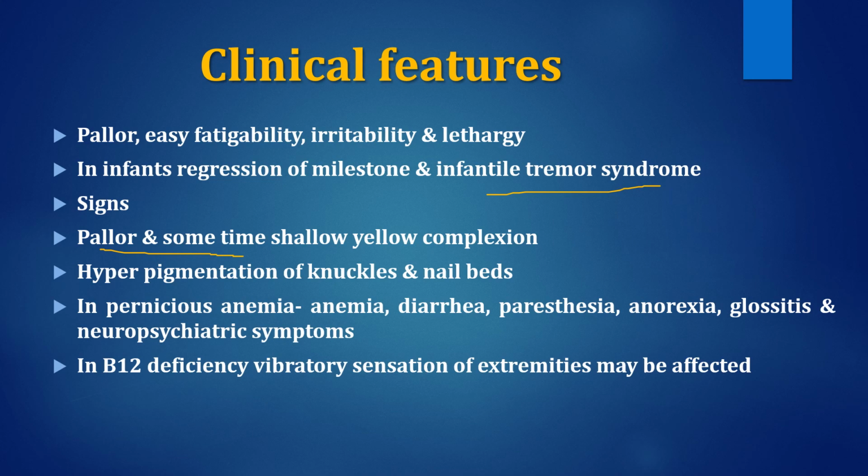Then, in addition to pallor, sometimes there may be a yellow complexion in megaloblastic anemia. Hyperpigmentation, we have also talked about it in a previous class as well. Usually in B12 deficiency or megaloblastic anemia, there is hyperpigmentation of knuckles and nail beds. If there is pernicious anemia like juvenile pernicious anemia, then other features like diarrhea, paresthesia, glossitis, or neuropsychiatric symptoms may be present. And specifically in B12 deficiency, the vibratory sensation of the extremities, the limbs, is affected.